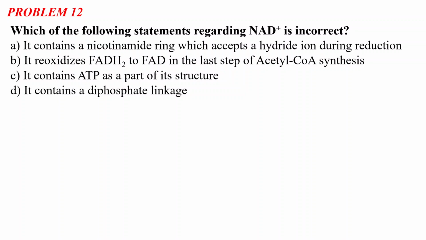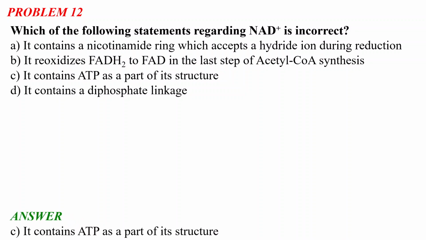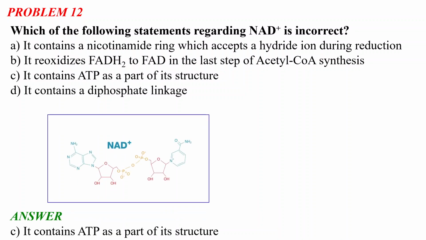I will first show you the answer, and then we will discuss what NAD plus is and what its role is, and why the options are correct or incorrect. The answer of this problem is option C. It contains ATP as a part of the structure is the incorrect statement among the following regarding NAD plus. So this is the structure of NAD plus.